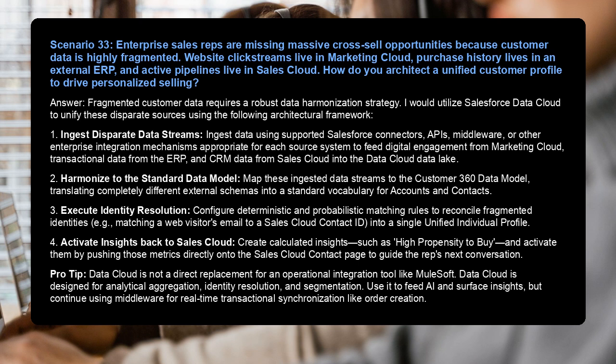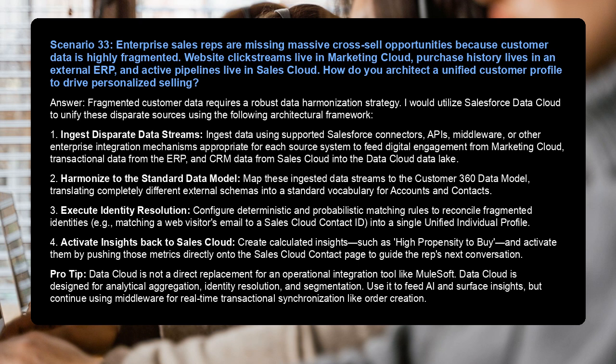Answer: fragmented customer data requires a robust data harmonization strategy. I would utilize Salesforce Data Cloud to unify these disparate sources using the following architectural framework. 1. Ingest disparate data streams. Ingest data using supported Salesforce connectors, APIs, middleware, or other enterprise integration mechanisms appropriate for each source system to feed digital engagement from Marketing Cloud, transactional data from the ERP, and CRM data from Sales Cloud into the Data Cloud data lake.